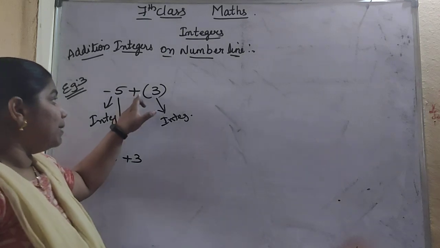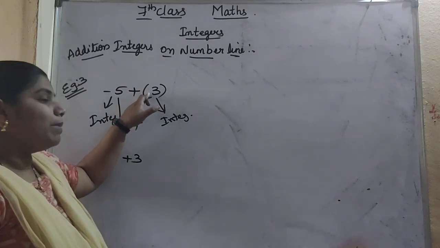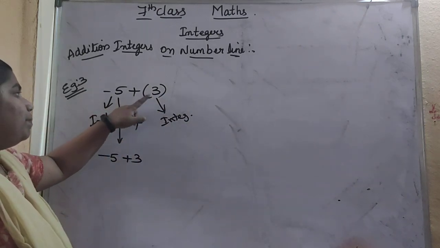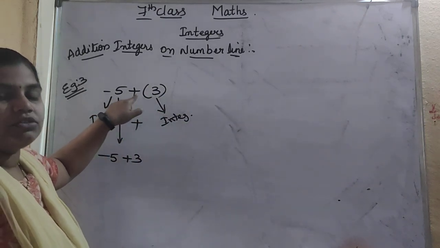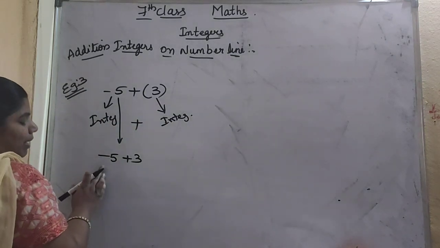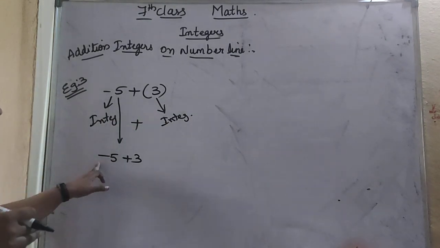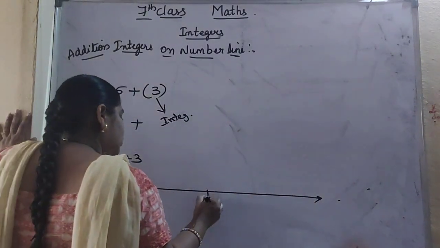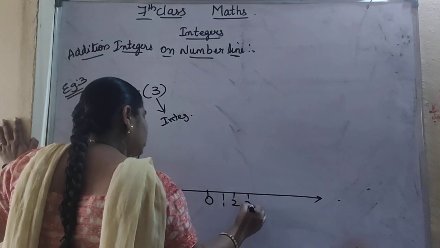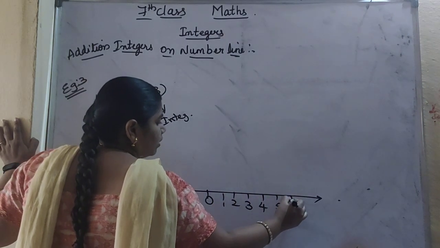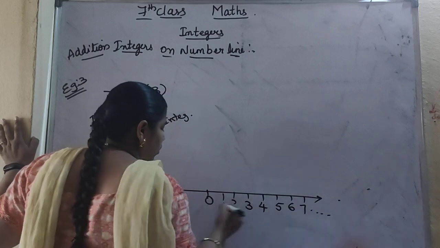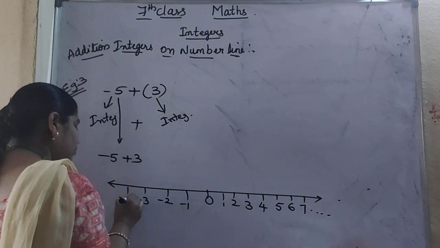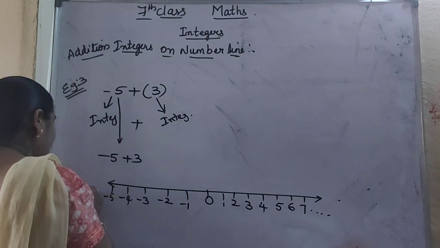Okay, if you are seeing double signs like this, plus or minus here, then only you have to use those signs. But here before 3 you are having only a single sign, so we can write as it is. So minus 5 plus 3. This one we have to show on the number line now. 0, 1, 2, 3, 4, 5, 6, 7 and so on. This is minus 1, minus 2, minus 3, minus 4, minus 5 and so on.